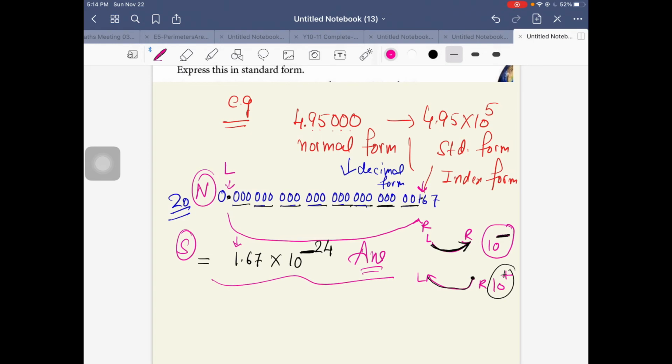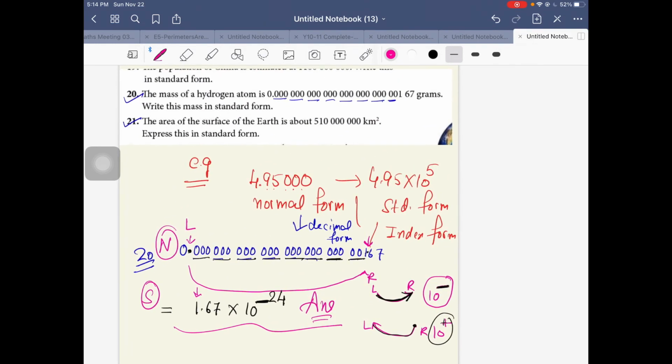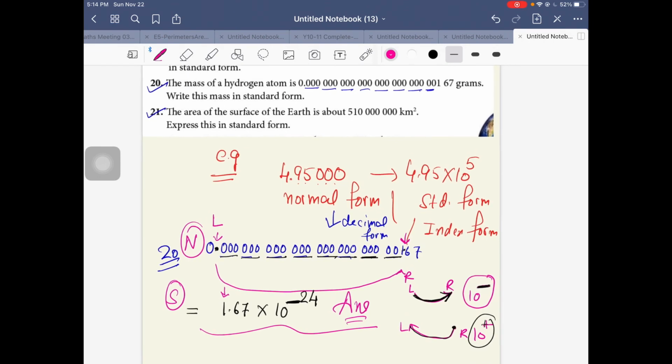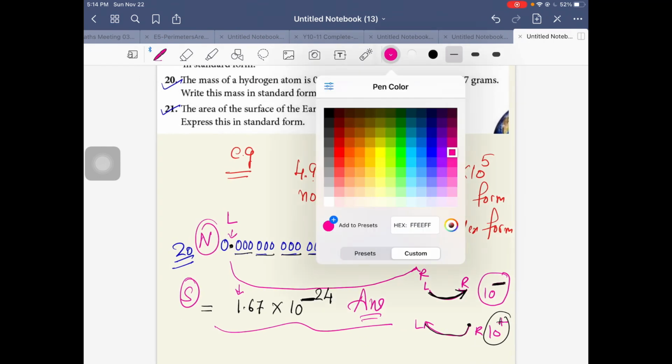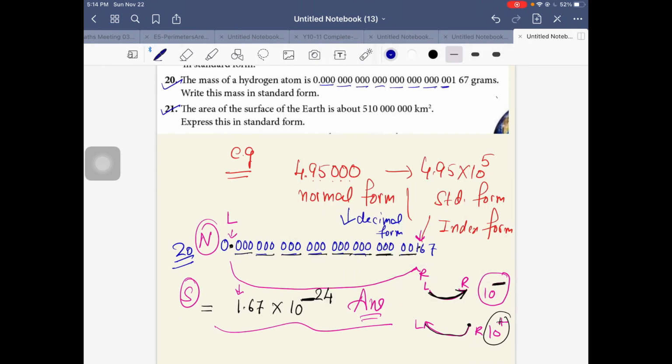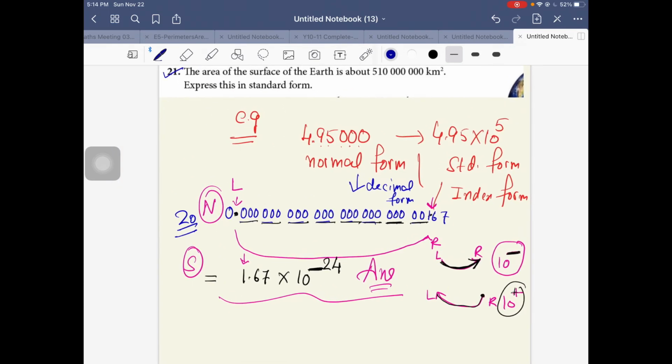I hope you understand. Let me take the second example. In the second example, he's saying the area of the surface of the earth is about 510,000,000,000 kilometer square. Express this in standard form.